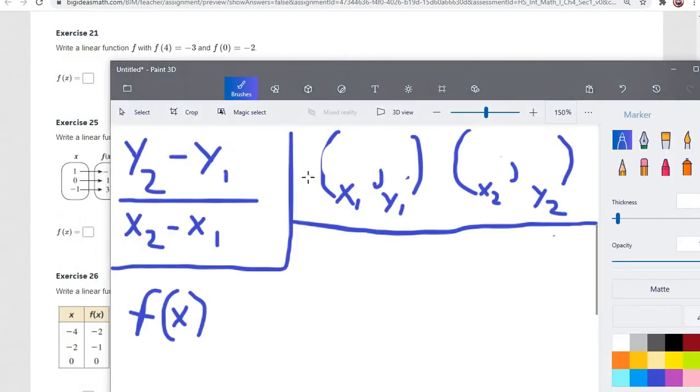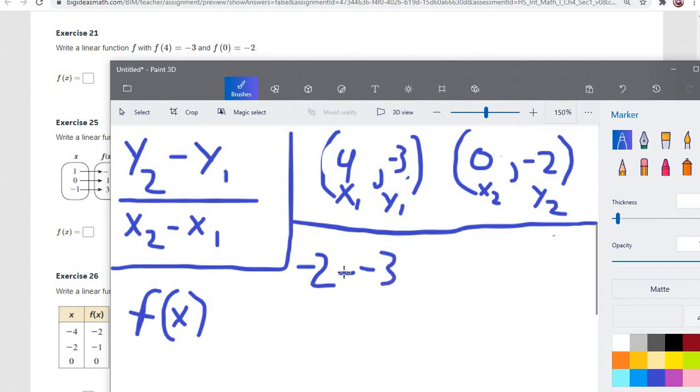All right, number 21 here. We have x equals 4 and y equals negative 3, and x equals 0 and y equals negative 2. That, of course, means negative 2 is going to be our y-intercept here. Let's find our slope. y2 is negative 2 minus y1 is negative 3.